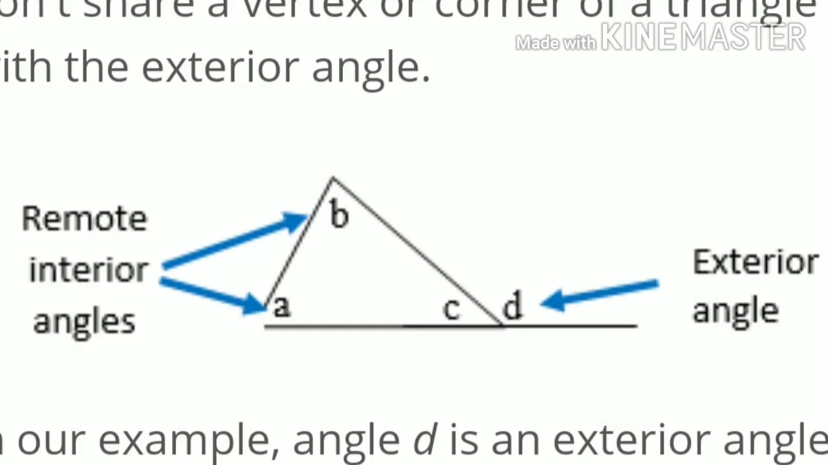Then we discussed exterior angles, interior angles and remote interior angles. Exterior angles lie in the exterior part of the triangle, and interior angles lie in the interior part of the triangle, whereas a remote interior angle is an angle which does not share its vertex with the exterior angle. The measure of an exterior angle is always greater than a remote interior angle.